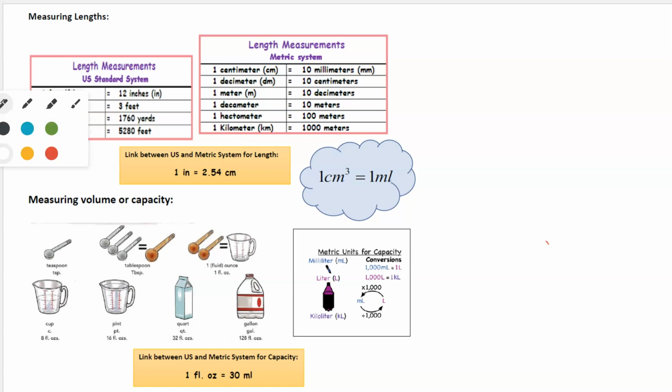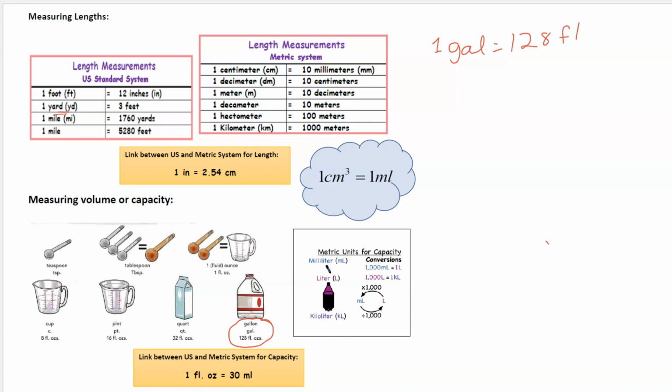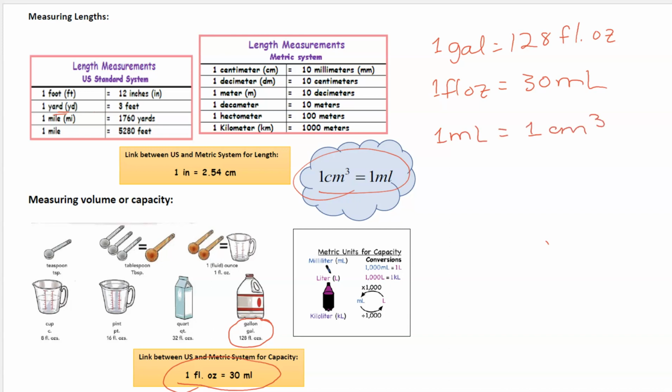How do we go from meter cubed to gallon? Well, first of all, let's trace backward, right? 1 gallon is 128 fluid ounces. That's from there. And then we can say that 1 fluid ounce is 30 milliliters. And then here we have 1 milliliter is equal to 1 centimeter cubed.